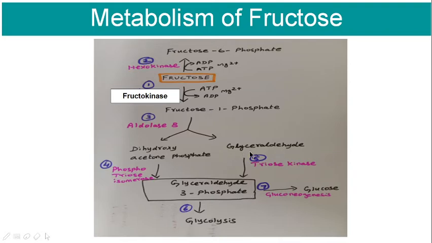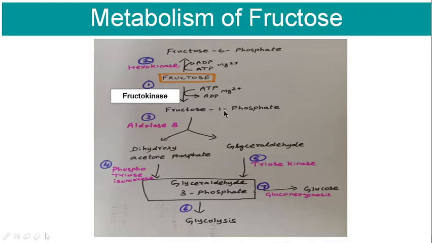Here glyceraldehyde is also converted into glyceraldehyde 3 phosphate with the help of the enzyme glyceraldehyde kinase. Next, the glyceraldehyde 3 phosphate may enter the glycolytic pathway or it can be converted into glucose via gluconeogenesis.